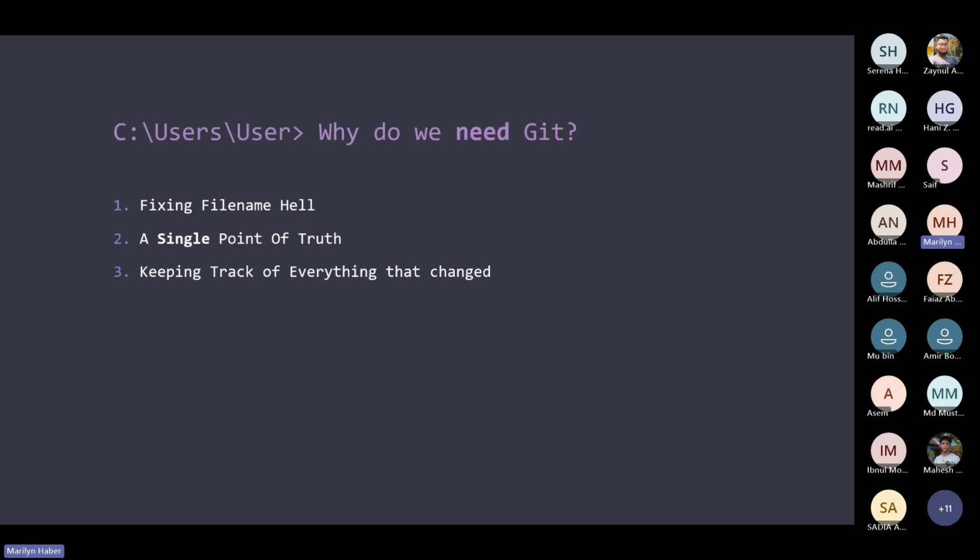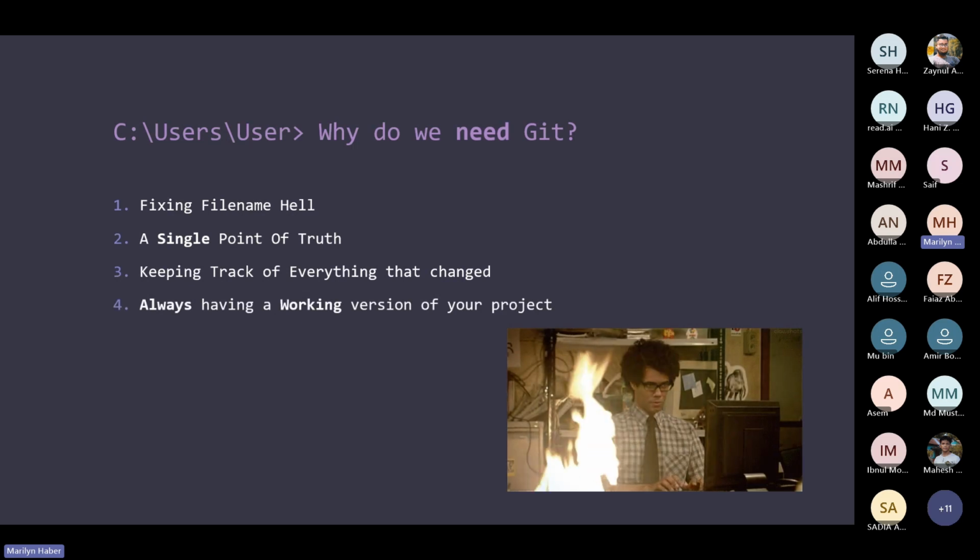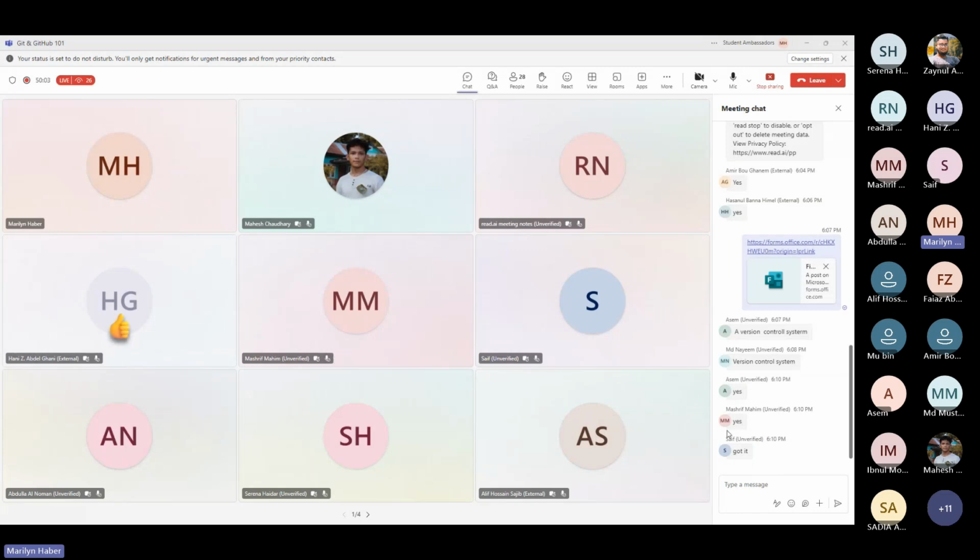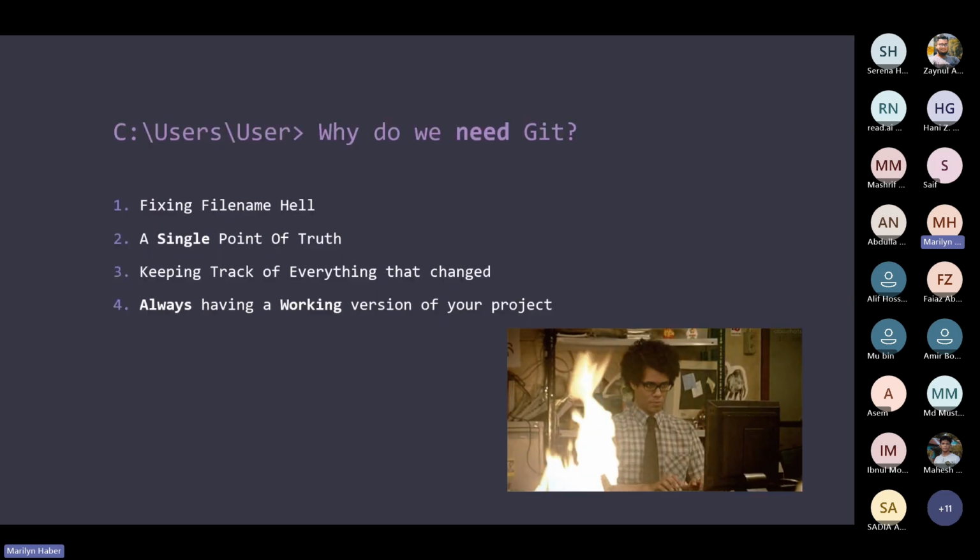You do not have to worry about finding the differences between a previous version and the current version because all of this is managed through Git, and we are going to see how in a few. And four, since you have one single point of truth, and you know that you are not going to have a final project without it working, you will make sure that your project is actually working. Like the final project is always a good version of your project. You got what I mean regarding the benefits? Okay, got it. That's amazing. So these are the benefits.